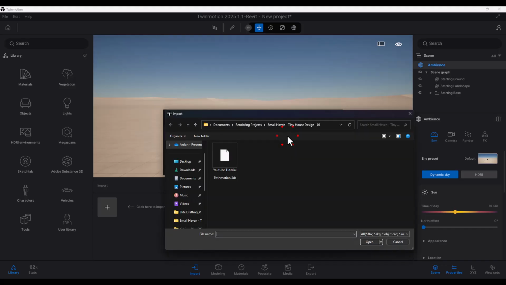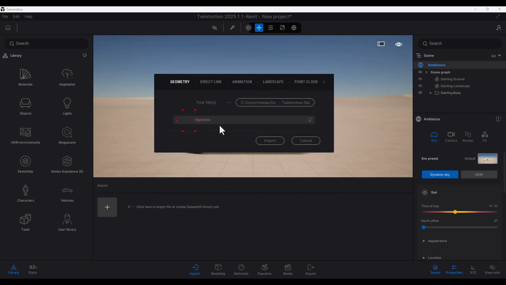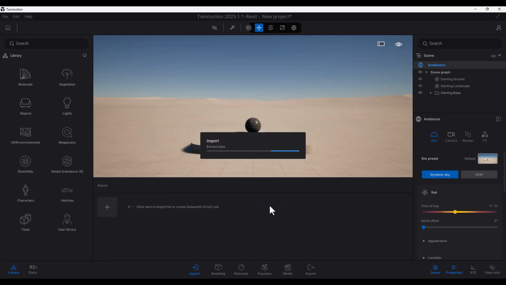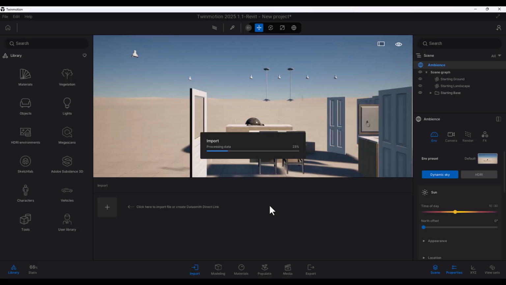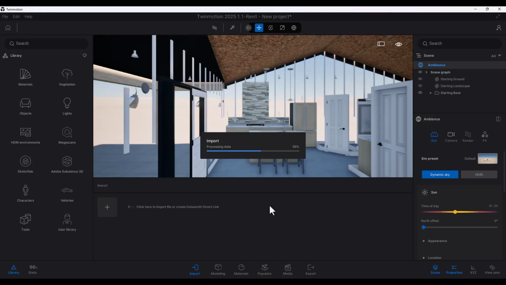So we're going to hit open, and we're going to select the 3ds file that we had previously exported from Chief Architect. Once we open that, you're going to be presented with a couple of these options, and they might be hidden, so just hit this icon to expand. You want to keep hierarchy, basically keep everything as this, and you can do two-sided geometry if you want, and hit import. Depending on how big your model is, this could take a while, or it might not take that long. And you can see we're starting to populate the whole 3D model.